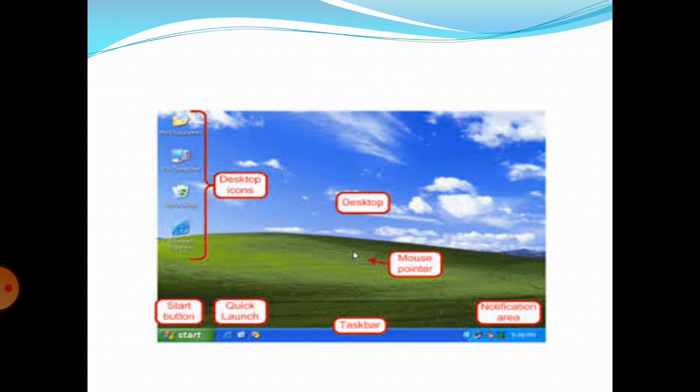So this is a picture of the desktop. Here on the left hand side are the desktop icons, and the small arrow you are seeing in the picture is the mouse pointer. On the left hand side, this is the start button. This is the quick launcher. You have seen the long horizontal bar on the desktop, called the taskbar, and on the right hand side of the taskbar, this is the notification area.